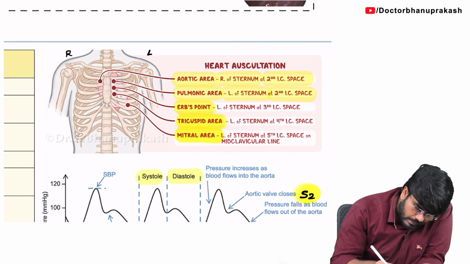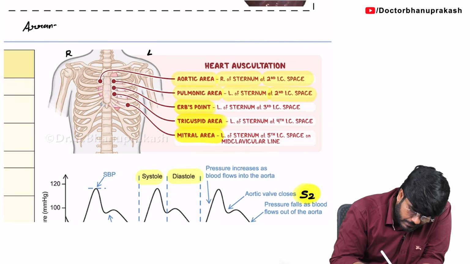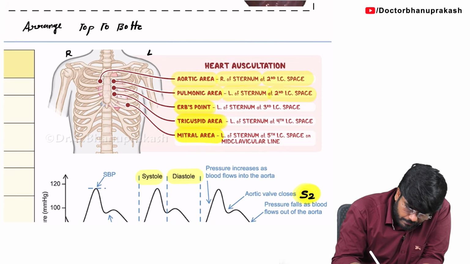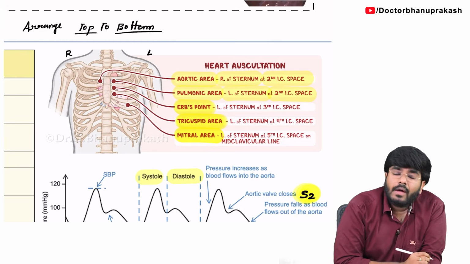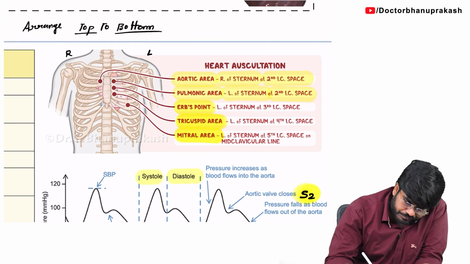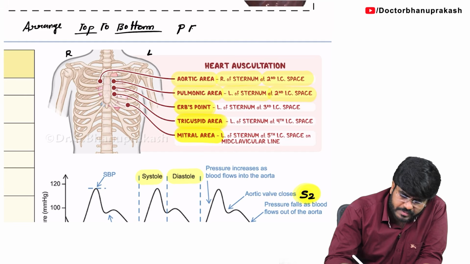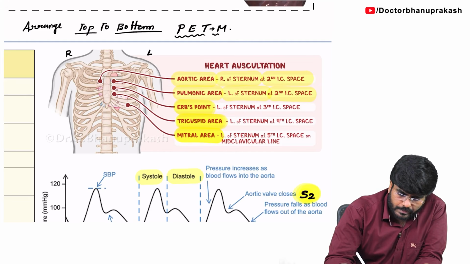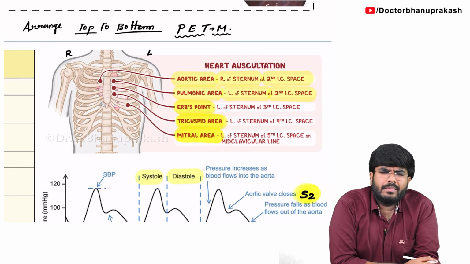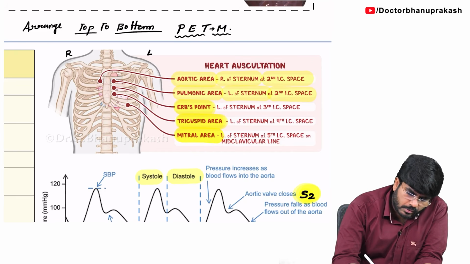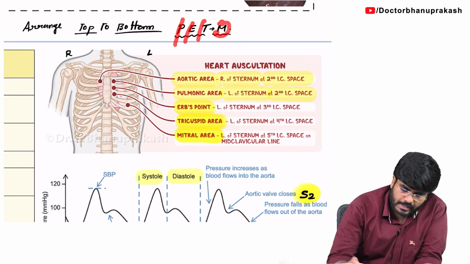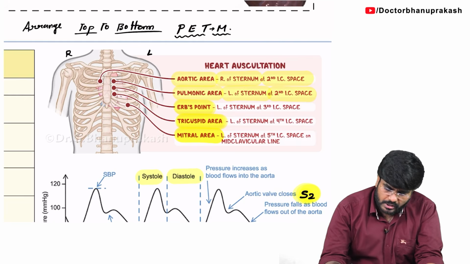So, you tell me, arrange from top to bottom on the left side. Then it will be pulmonic area, Erb's point, tricuspid area and mitral area. You can remember it like PETM, or like PTM, like the UPI that we use, PTM. So, pulmonic, Erb's point, tricuspid and mitral. These are the areas of auscultation.